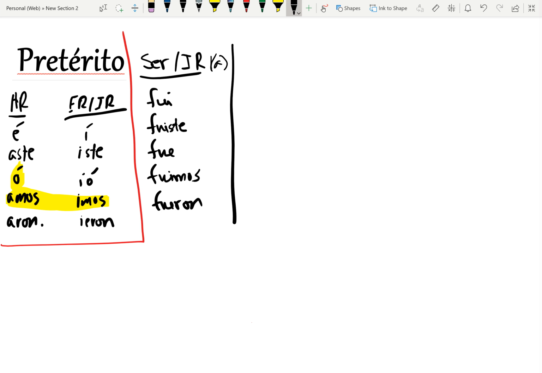Ser, ir, highly irregular. Hacer is another one that's irregular, although it's not as irregular as you think it would be, right? It's hice, hiciste, hizo, hicimos, hicieron.